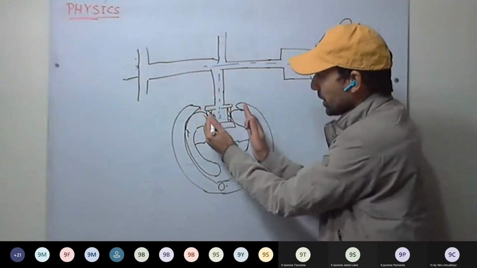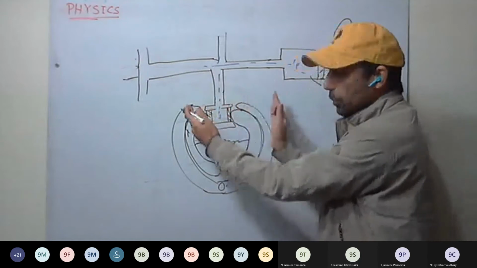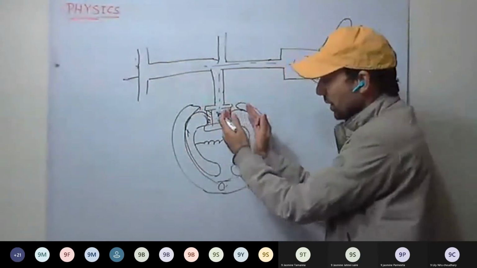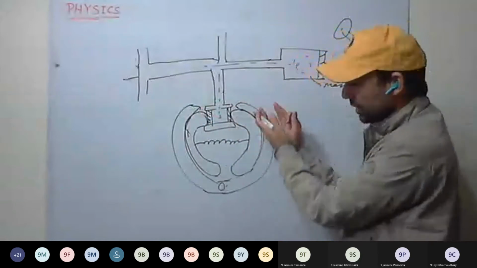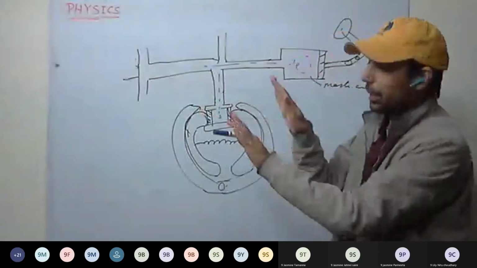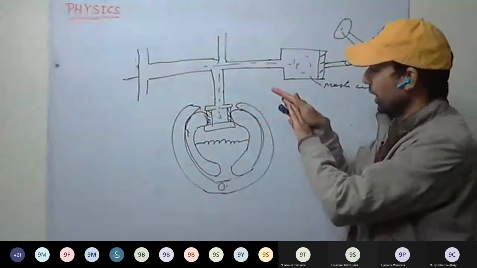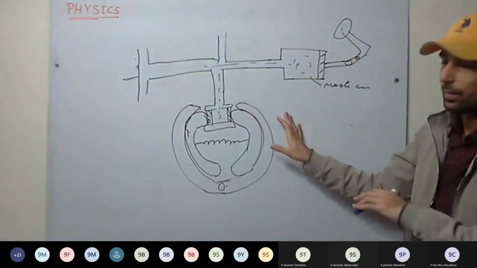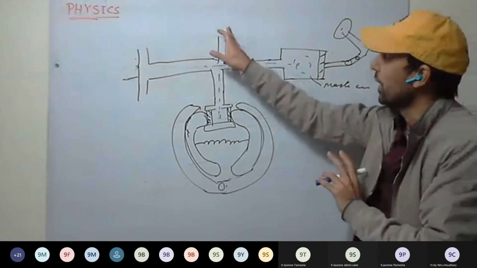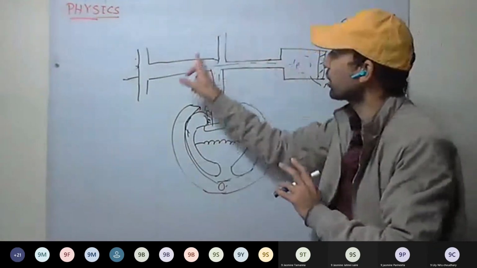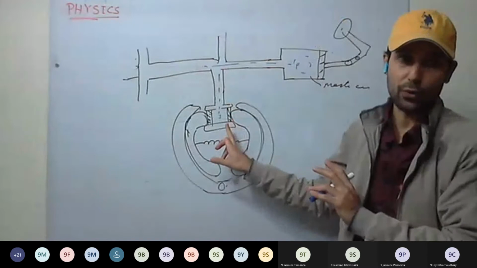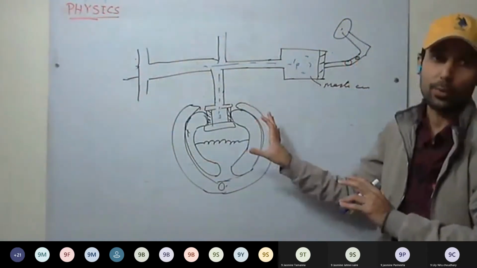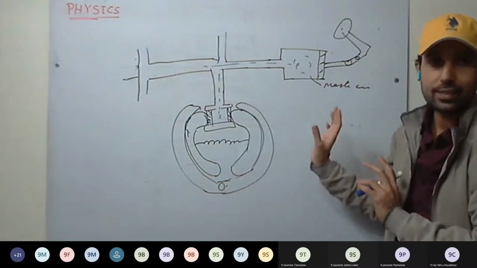It enters here. These 2 pistons move apart. What happens? These brake soles move apart as well. They are pressed against the rim of the wheel. Okay, this is how the wheel stops. This is how the vehicle stops. And this pressure is equally transmitted to all the 4 wheels. So simultaneously, all the wheels stop. Is this clear?